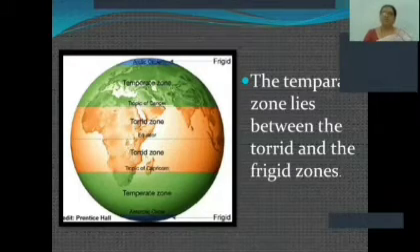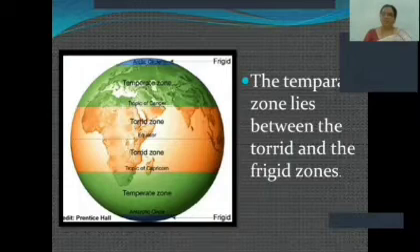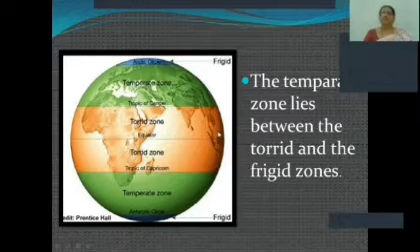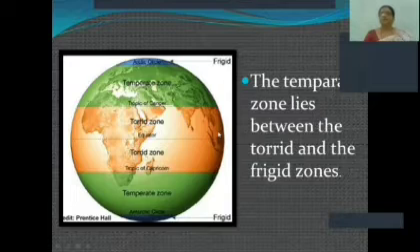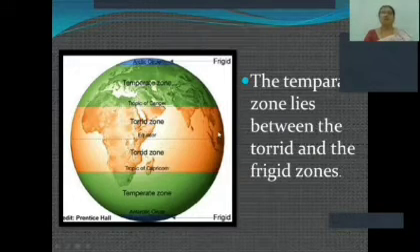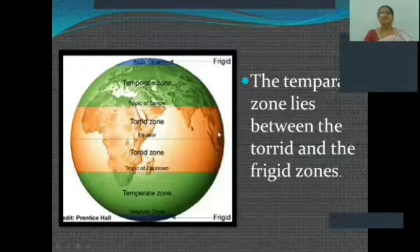The green part on the globe, children, is the temperate zone. The north temperate zone lies between the Tropic of Cancer, that is 23.5 degrees north, and the Arctic Circle, 66.5 degrees north, while the south temperate zone lies between the Tropic of Capricorn, 23.5 degrees south, and the Antarctic Circle, 66.5 degrees south.